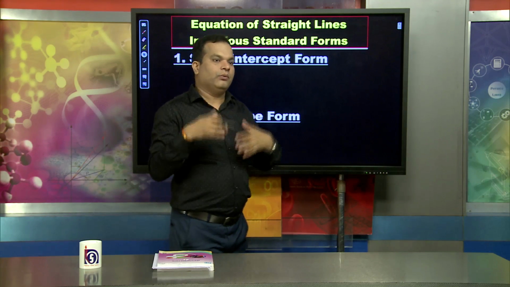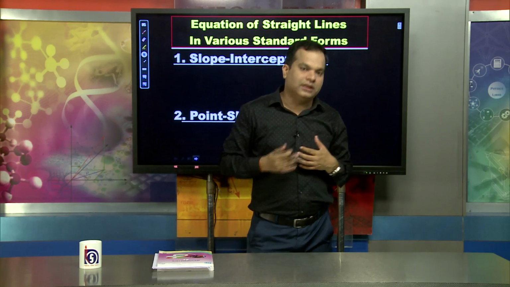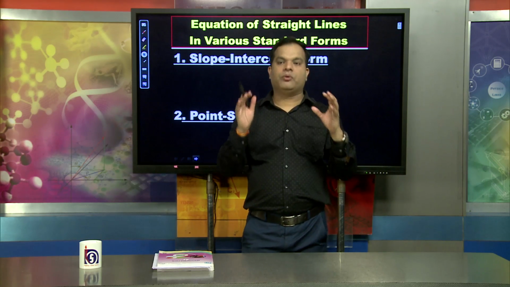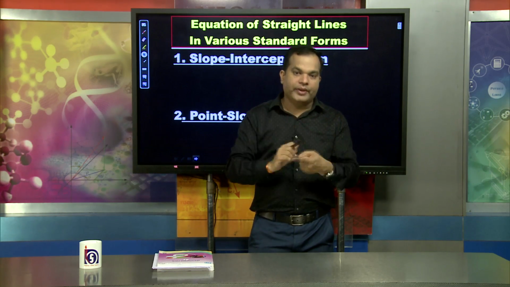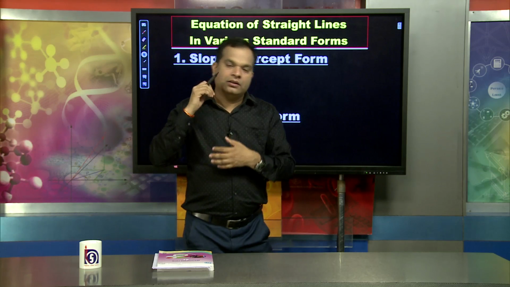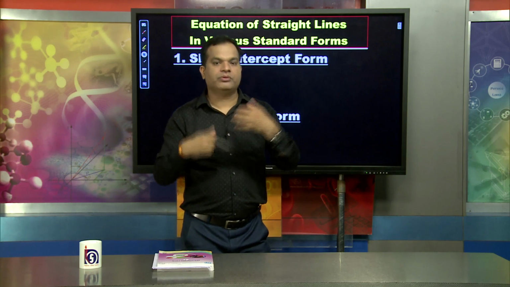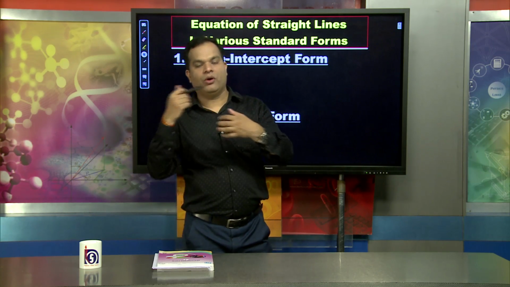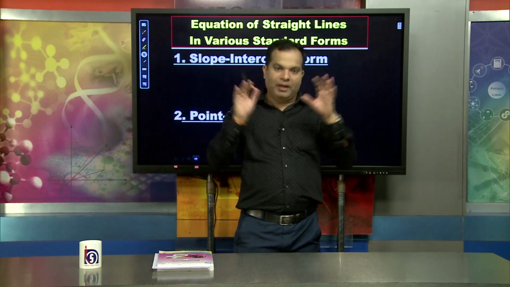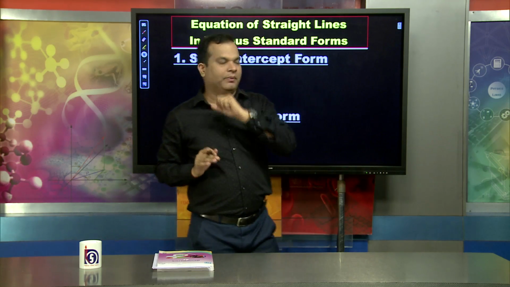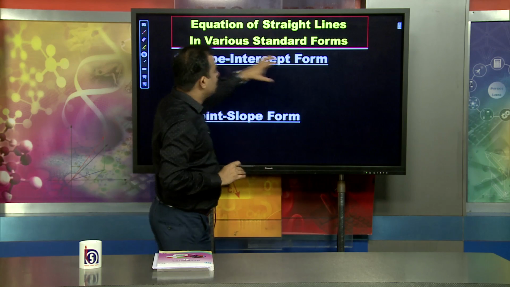Now, the standard formulas are there. I can say standard formulas to find the equation of a straight line: standard forms in terms of slope, point form, or normal form. One by one we will discuss. The first is the slope intercept form.